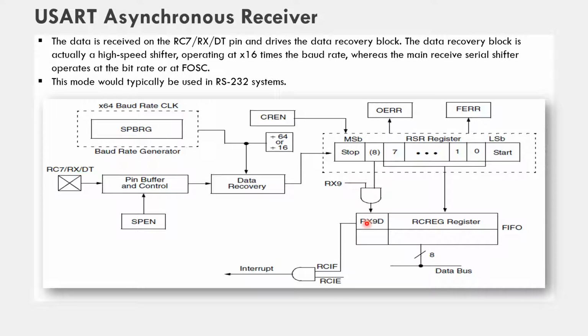And with the reception of these complete 9 bits, it also sets the RCIF flag, which is the receive interrupt flag. And if we want to trigger the interrupt with this, we have to enable the interrupt by setting this RCIE bit.